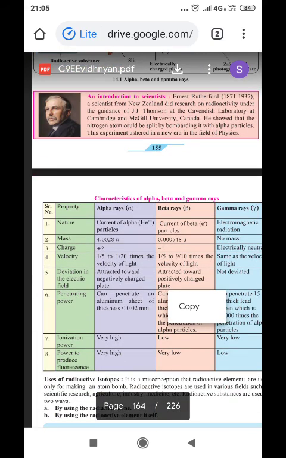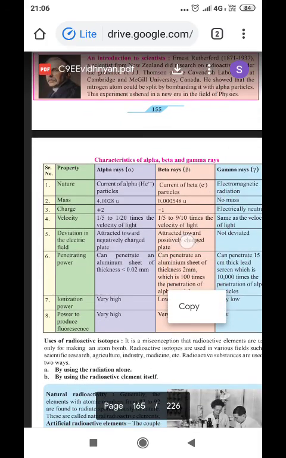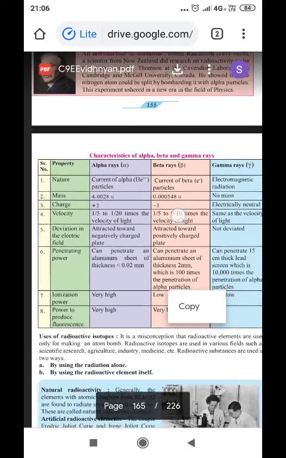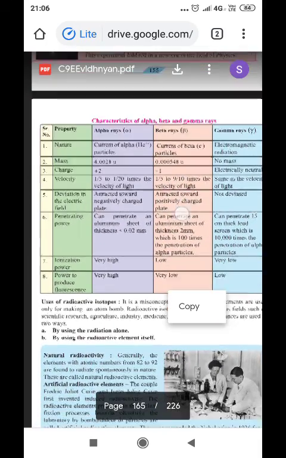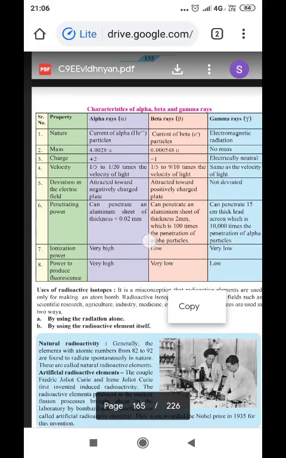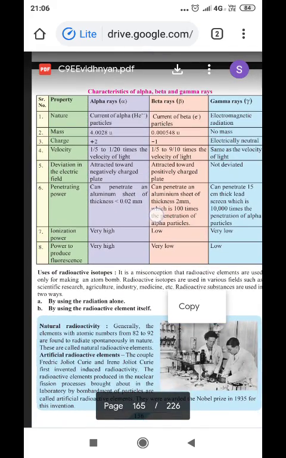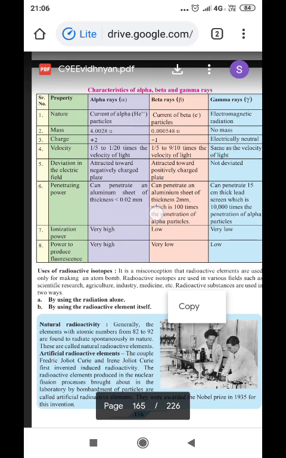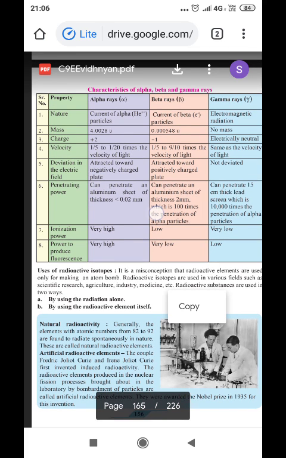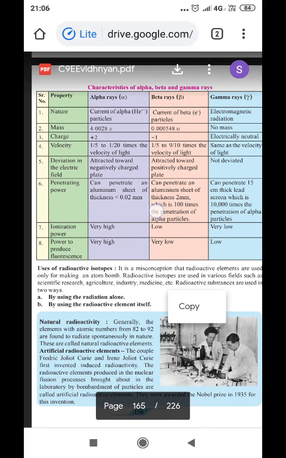Now the characteristics of alpha, beta, and gamma rays. Studied individually, it is difficult to remember, but while comparing, it will be easier to remember as well as easy to understand. So we'll compare the characteristics of alpha, beta, and gamma simultaneously. First of all, we'll discuss the nature of alpha, beta, and gamma.